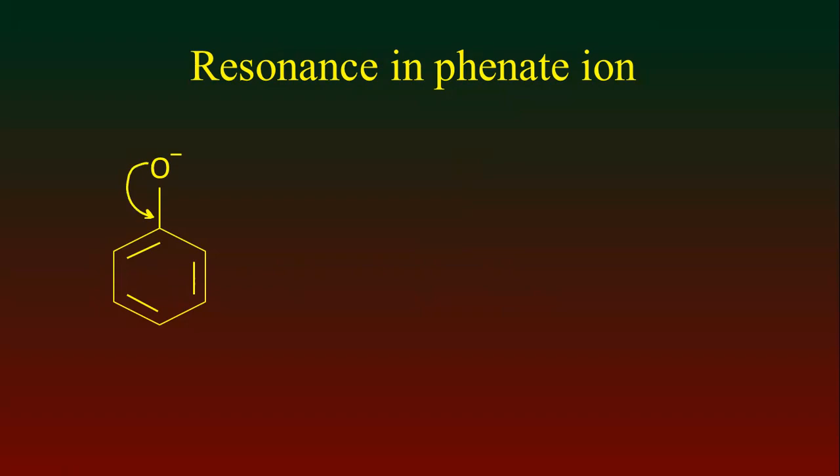Here, in phenate ion, the electron density which is present on the oxygen atom, like this negative charge, moves to the benzene ring by resonance and creates the following resonance structure.